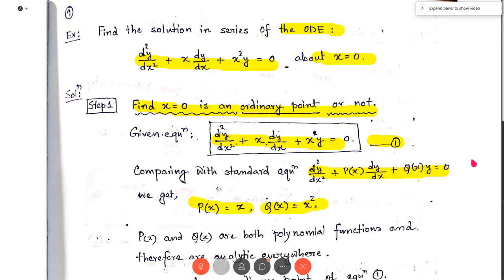Now p(x) equal to x and q(x) equal to x square. Concentrate on this. p(x) and q(x) are both polynomial functions, and we know that polynomial functions are analytic everywhere.